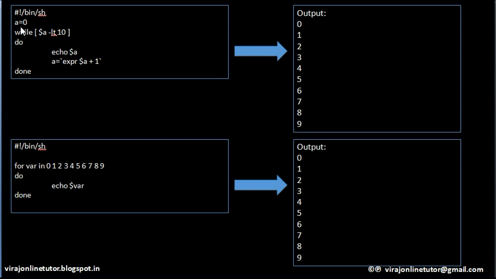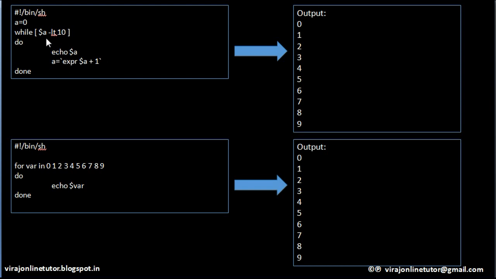I am assigning a value 0 to a. While checks this particular condition, so it will keep on evaluating these statements till this condition is true. As soon as it finds that this condition is false, it will exit from this loop. So while is a keyword followed by an expression, then do is a keyword, done is a keyword, and between do and done you can keep on writing any number of statements of shell script.